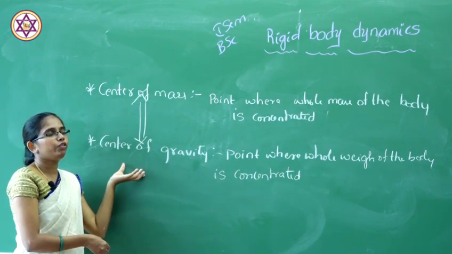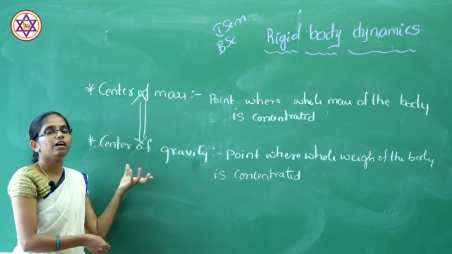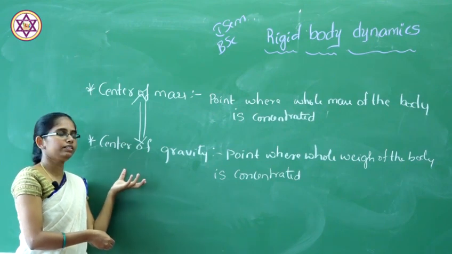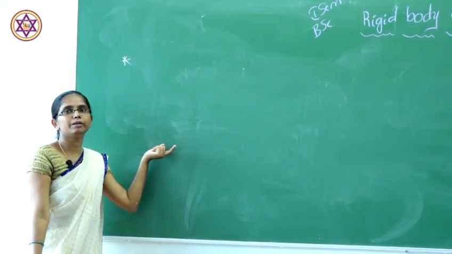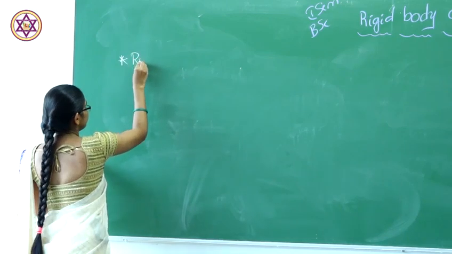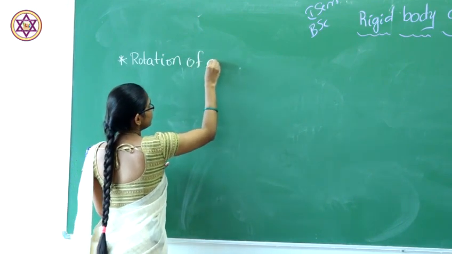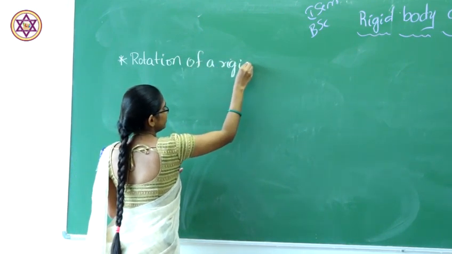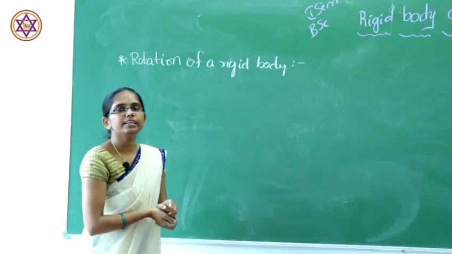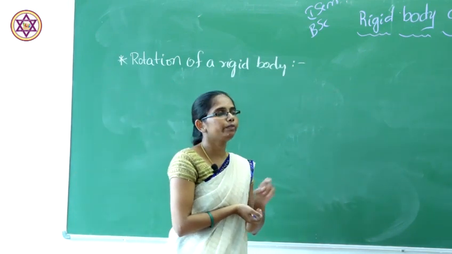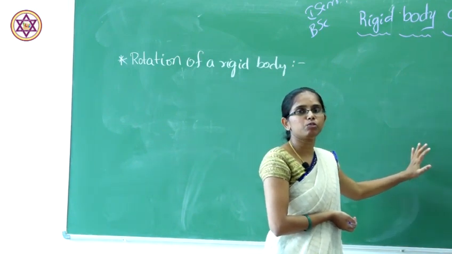Next will be the axis of rotation of a rigid body. How does it rotate, and how do we take the rotation of a rigid body? Let us discuss that. The next concept is rotation of a rigid body about its axis. Generally, the motion of a rigid body is taken as a combination of translation and circular motion.